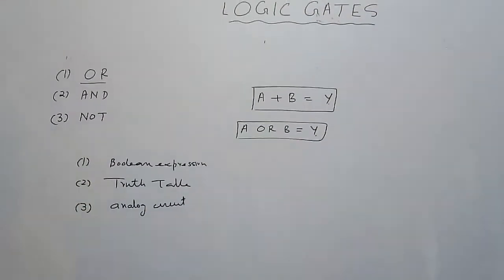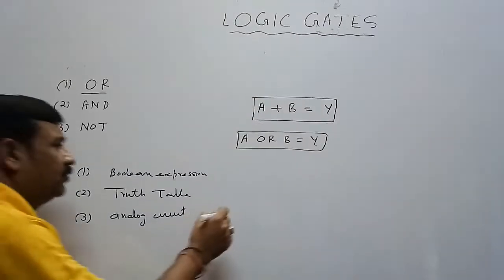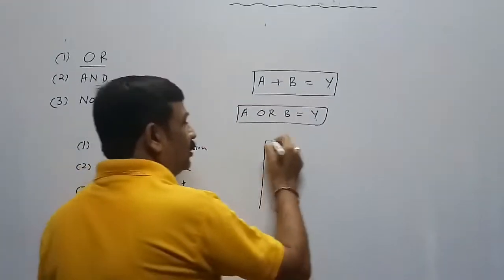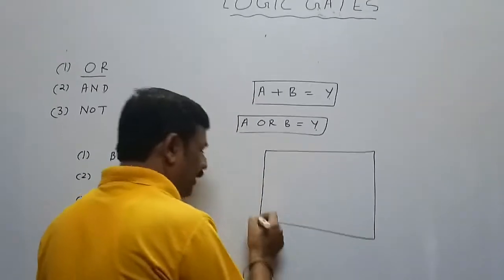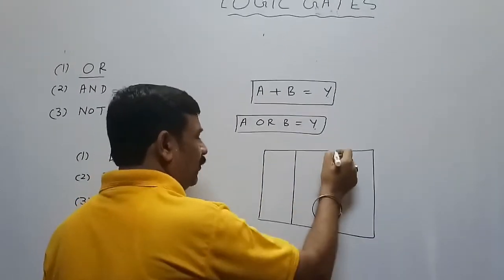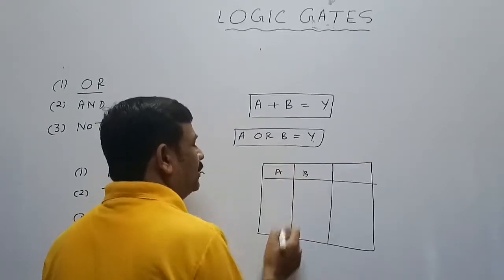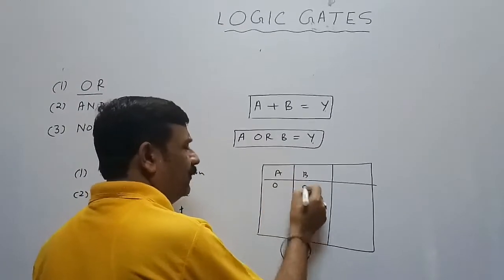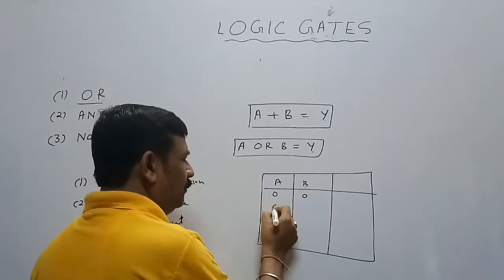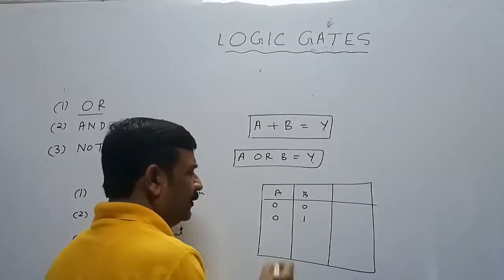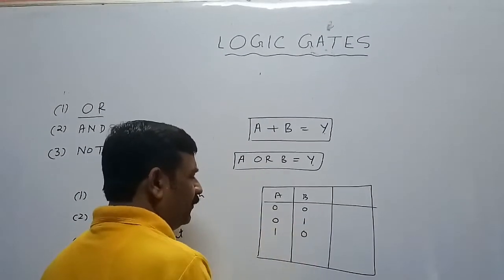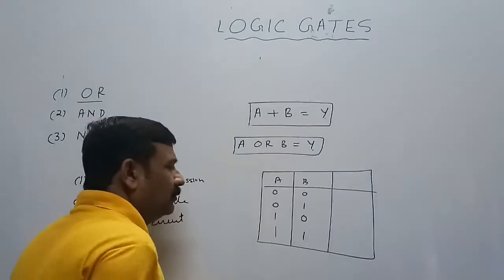This is the Boolean expression of OR gate. Now comes the truth table. Since we have two inputs and all the inputs are in digital form, there are only four possibilities. Both the inputs are off. First input is off, second is on. First is on, second is off, or both are on.